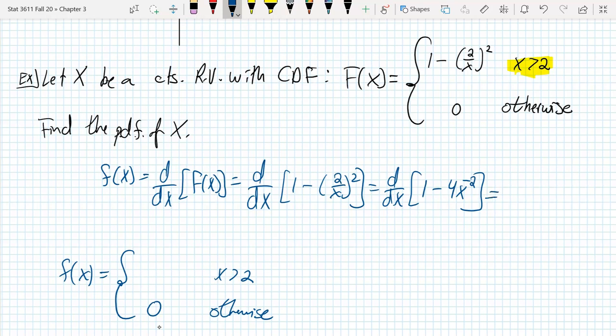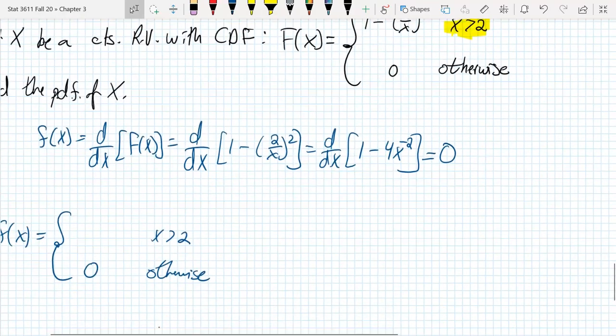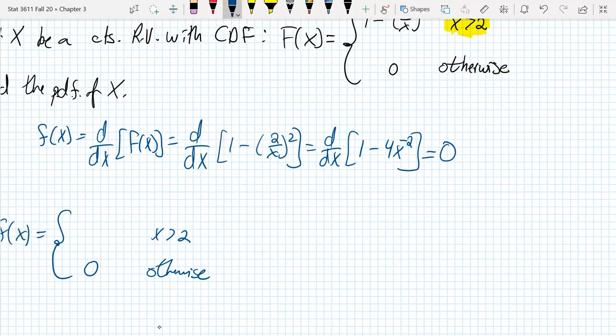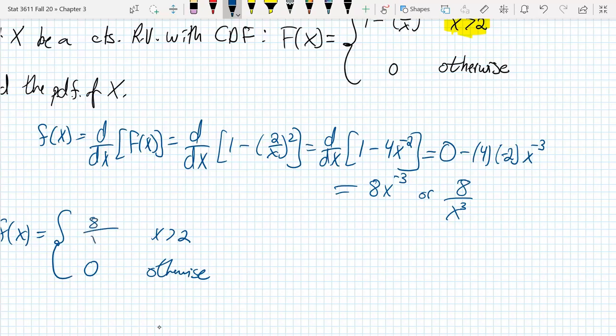The derivative of 1, the derivative of a constant, is 0. And then what's the derivative of negative 4x to the minus 2? So minus 4 times the derivative of x to the negative 2. You bring down your exponent and then decrease. So what do we have here? Negative times negative gives us a positive 8, x to the negative 3. 8x to the negative 3, or 8 over x cubed. And that is good for x greater than 2.